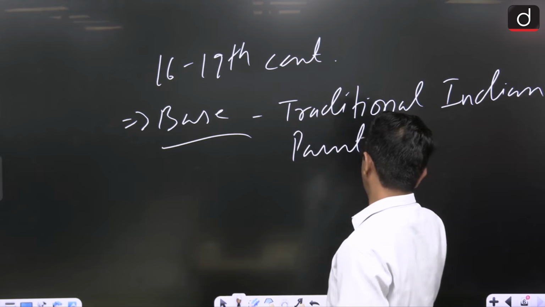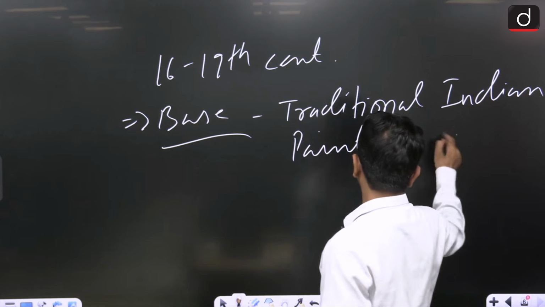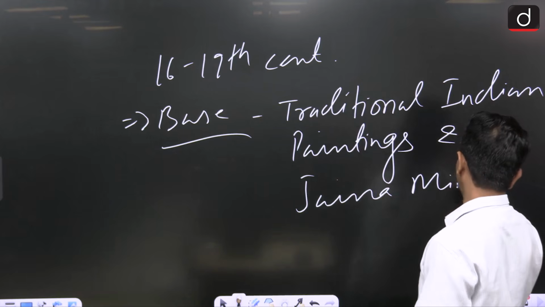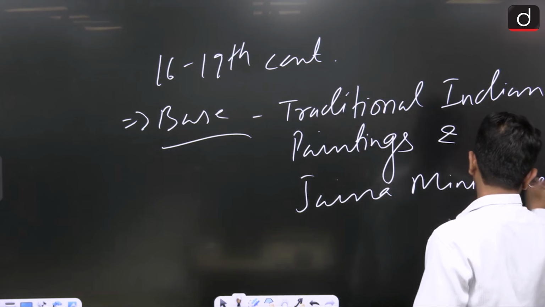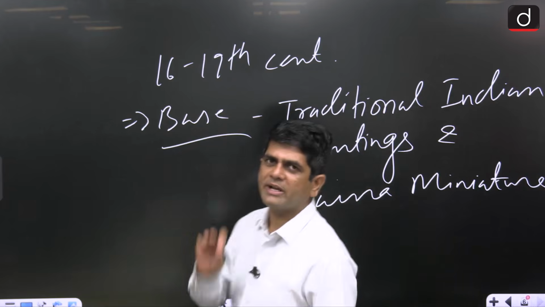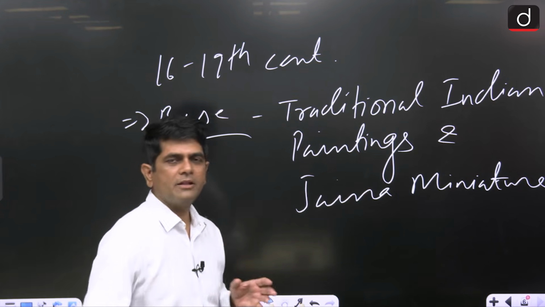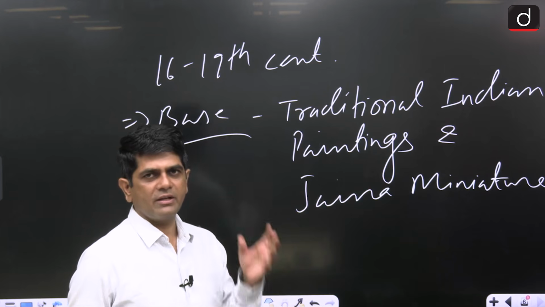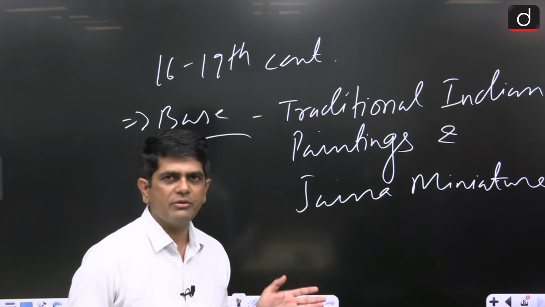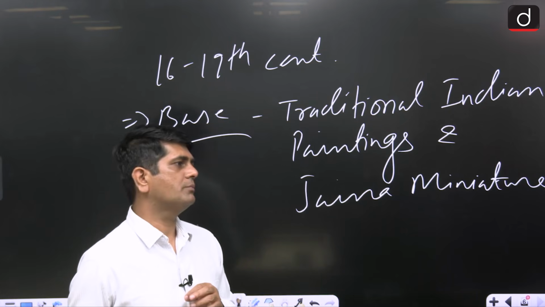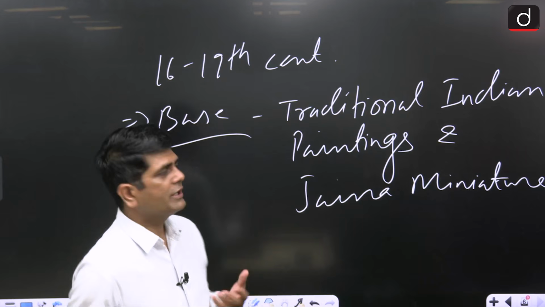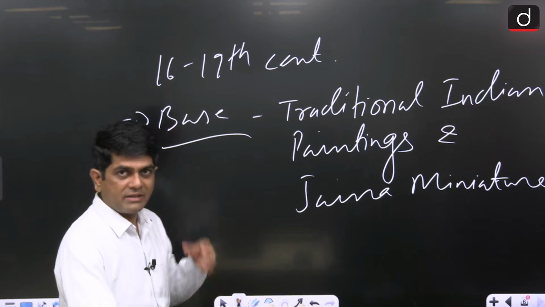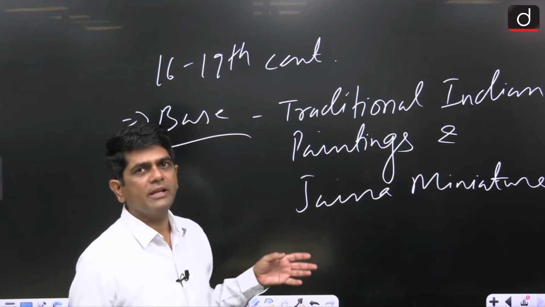and the Jaina miniature painting. I think that you all might be aware that in the medieval age, before the 16th century, or in very simple terms, in the early medieval age up to the 14th century, in the western part of India, the Jaina traders patronized so many painters.